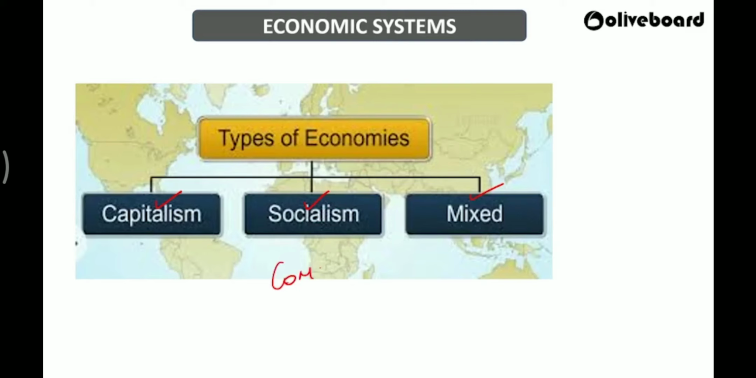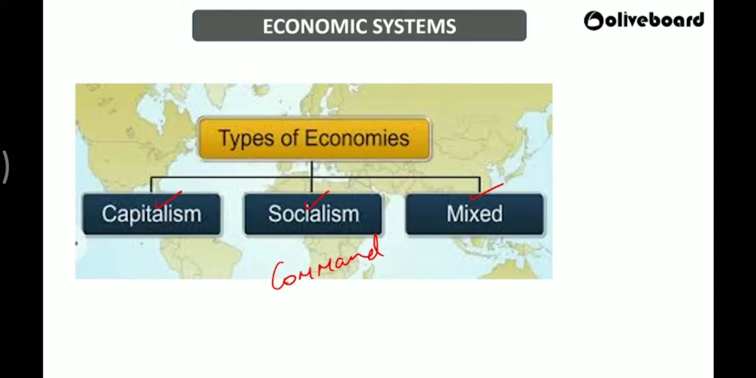Now, when we talk about socialism, it is also called command economy or planned economy, centrally planned economy. Because here, everything is owned by whom? Government. Everything is owned by whom? Earlier, when the USSR, Russia, was the Soviet Union at that time, we can call them socialism.